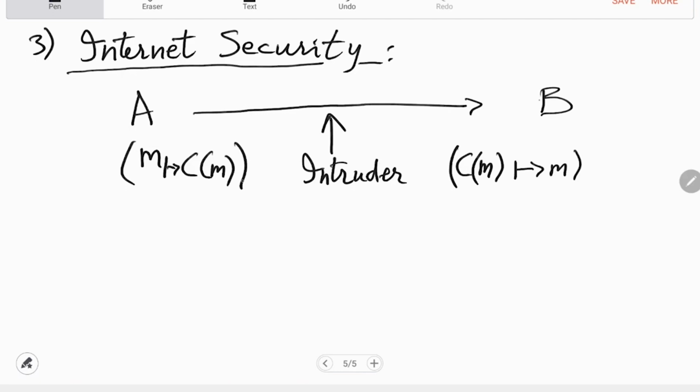So you want a way to encrypt and a way to decrypt, and at the same time the intruder should not be able to decrypt. Well, there is a whole field,